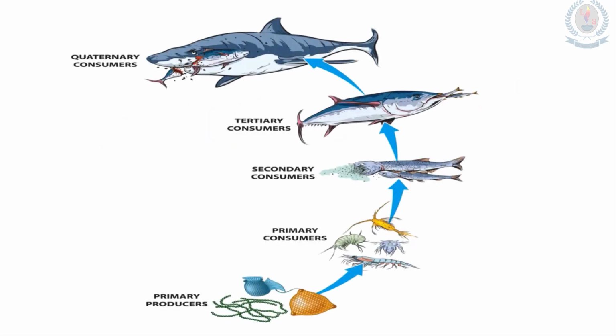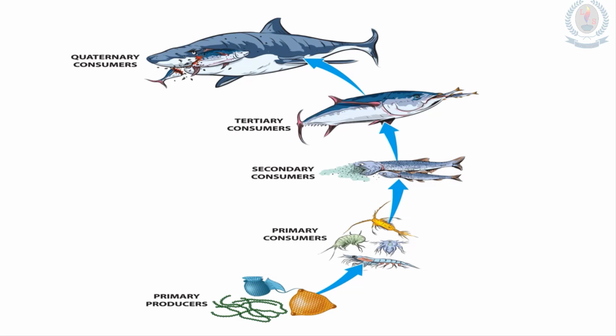Look at this food chain. This is a marine food chain, and you can see the primary producer, primary consumer, secondary consumers, tertiary consumers, and another level, quaternary consumers. So how many trophic levels? 1, 2, 3, 4, 5. 5 trophic levels are there.